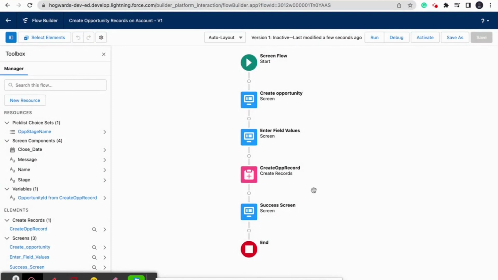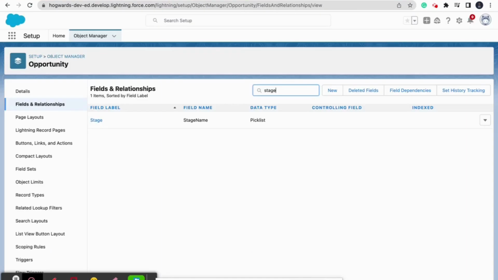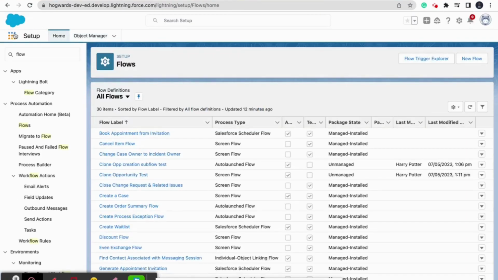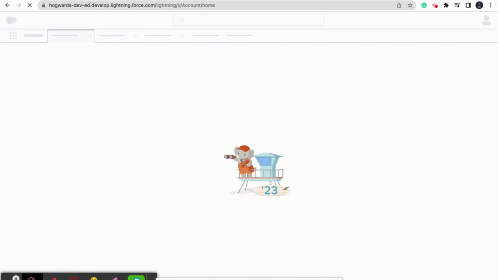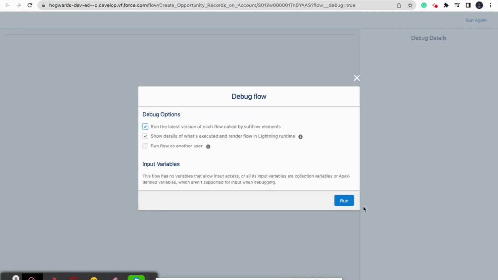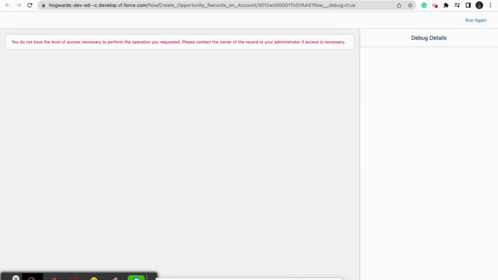And for the flow to be placed on some screen, we need to activate the flow as well. First of all, we will debug whether it is working or not, and meanwhile we can jump onto the account object. So for the screen component, we have not given any input variable, because it is to be placed on account object. So we need record ID for account, right?